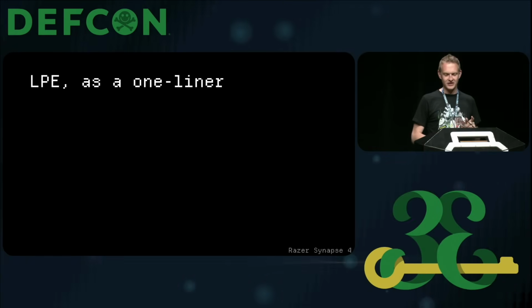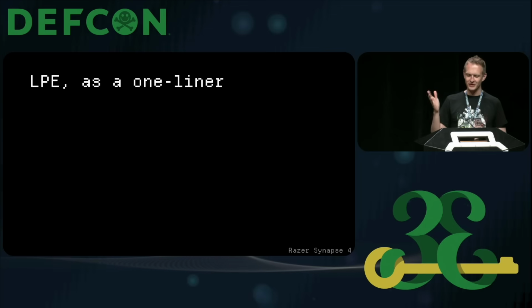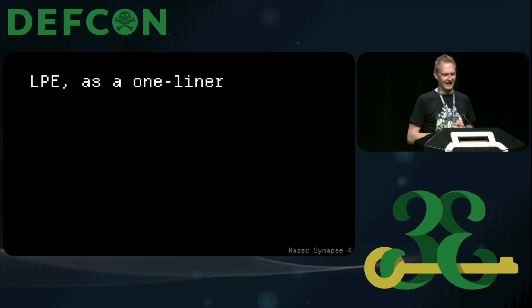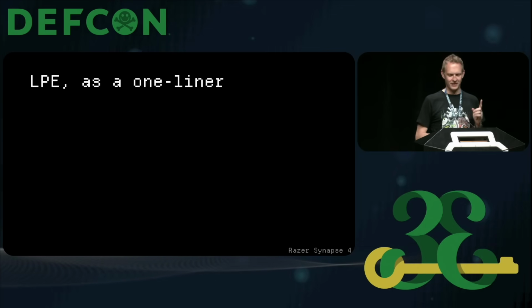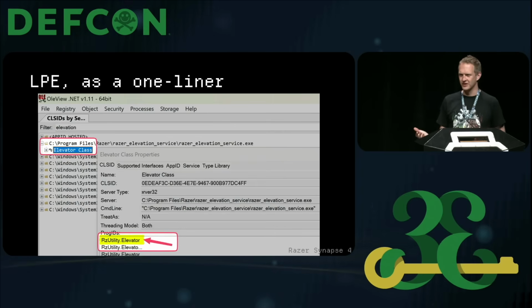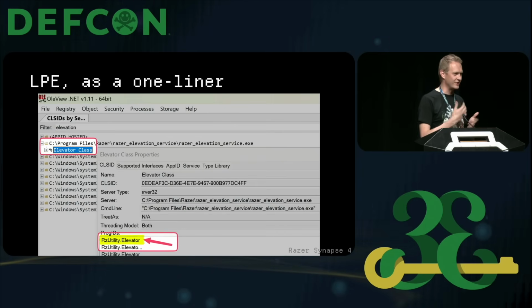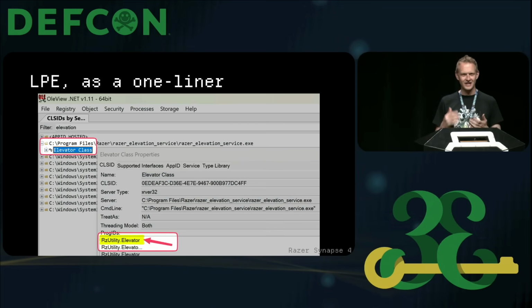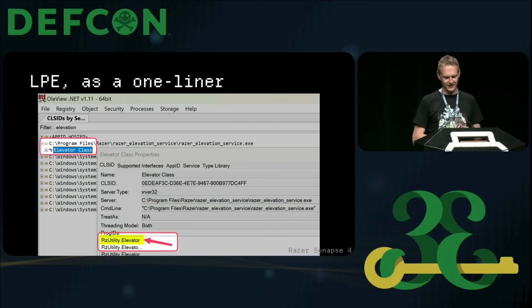I was building these slides for this talk when I was talking to a colleague about this bug, and he effectively made my LPE a one-liner. The part that I haven't shown you yet, the interface with Razer Elevation Service, is a COM object. I'm a few days into my reversing journey and having a lot of fun, but I'm not really thinking very straight and actually not being successful with COM interfacing.